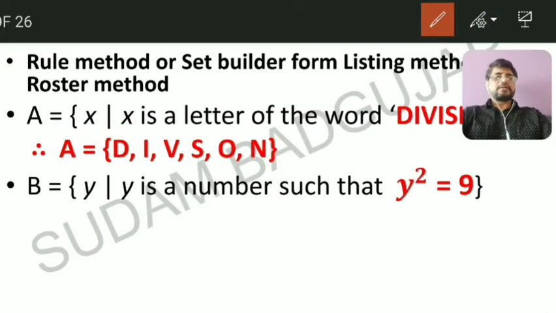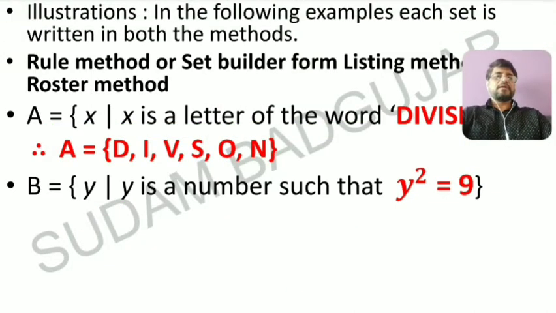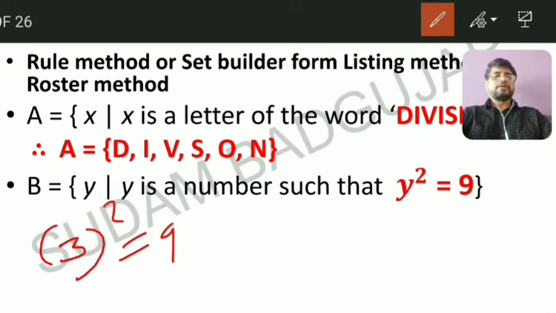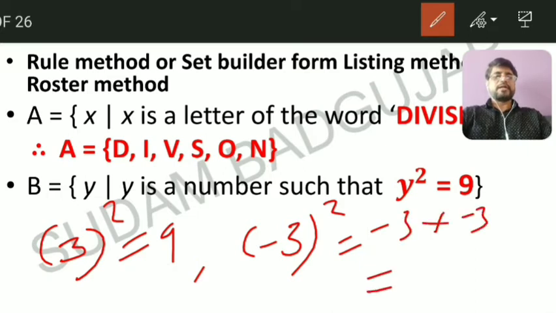For example, I want to show you: y is equal to, suppose 3, put y is equal to 3, then 3 square is equal to 9. Suppose y is equal to minus 3, then minus 3 square is minus 3 into minus 3, it becomes 9.